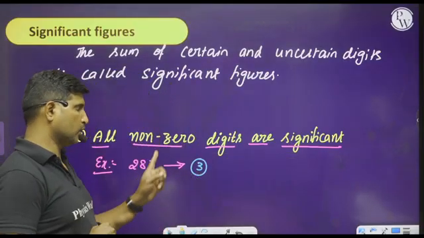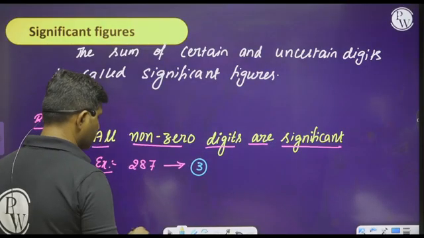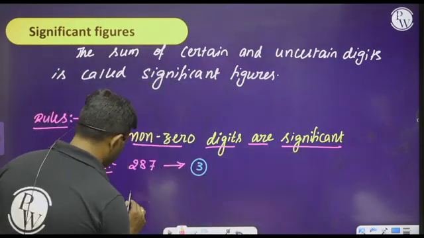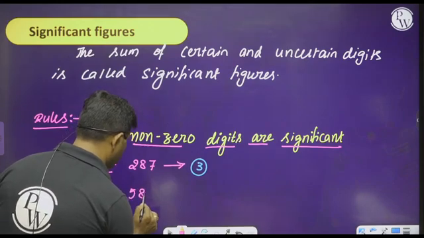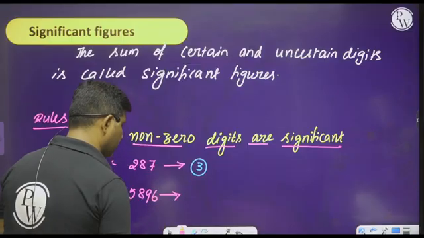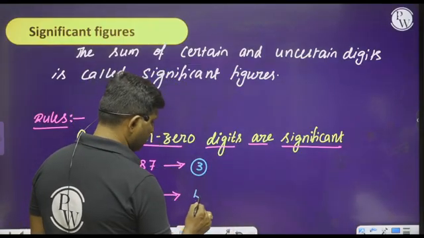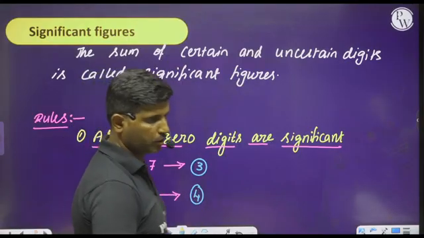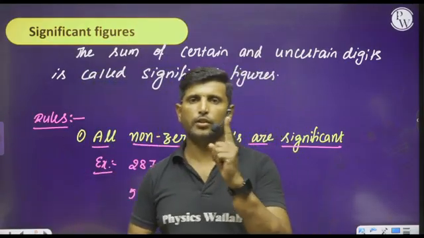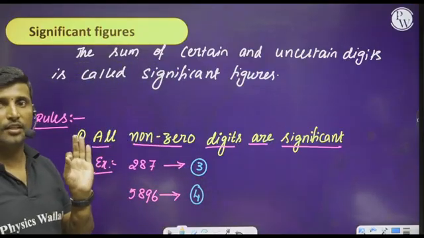Non-zero digits: 2 is a non-zero digit, 8 is non-zero, 7 is also a non-zero digit. And the second one, 5896. The number of significant figures in this number is equal to 4. That is the first rule we have to keep in our mind: all non-zero digits are significant.